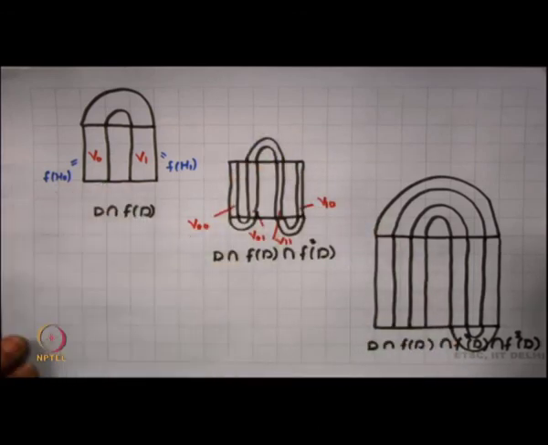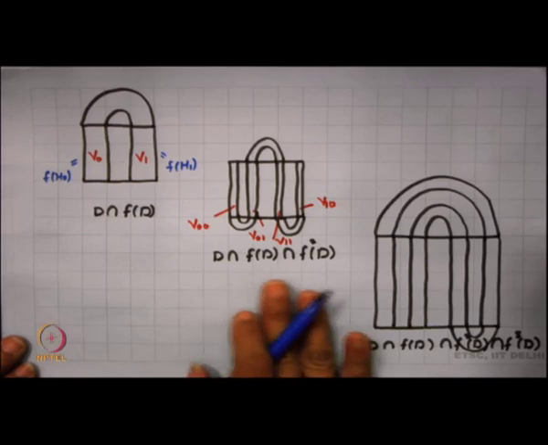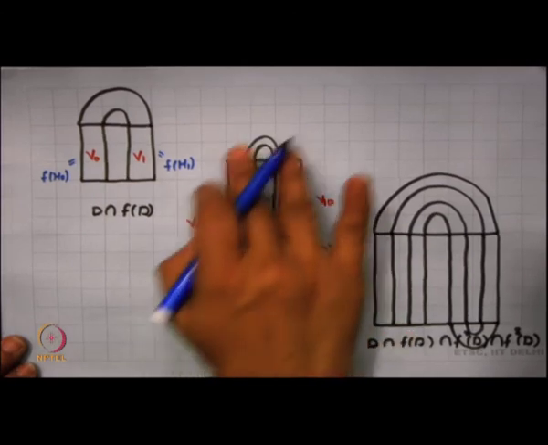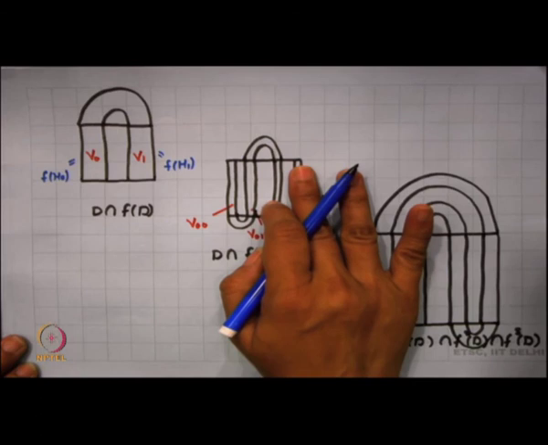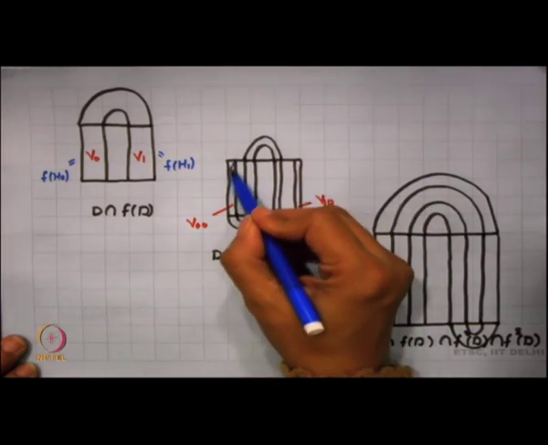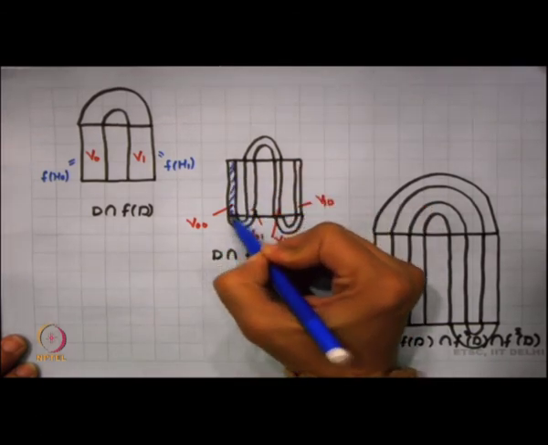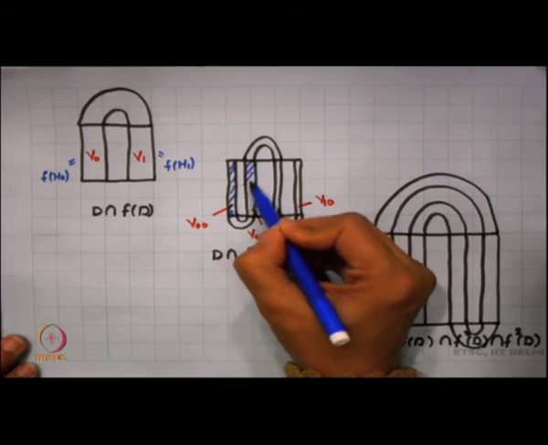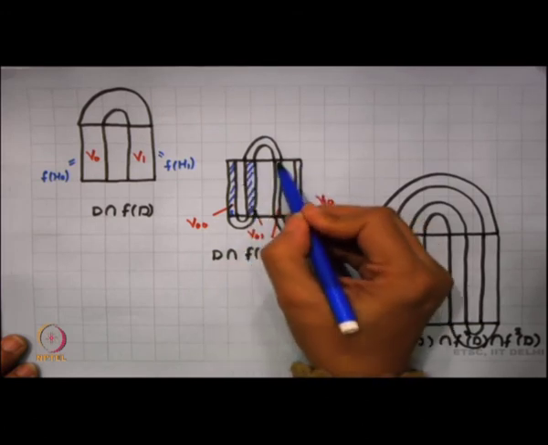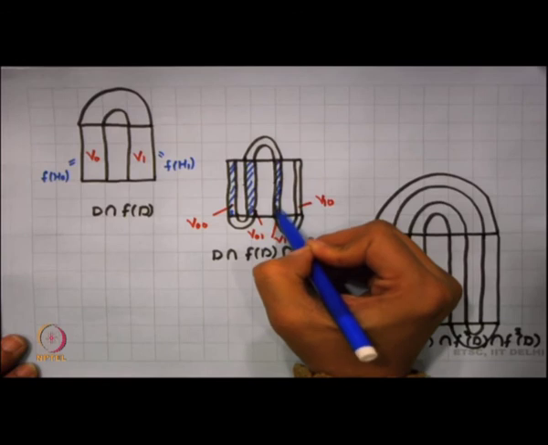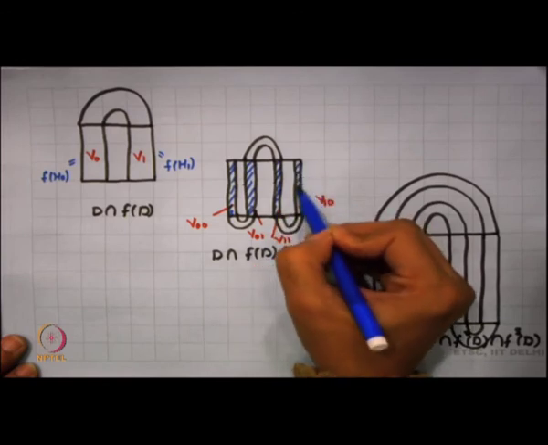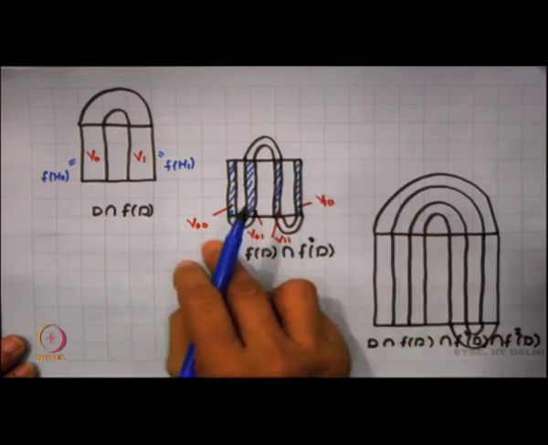In D intersection F D intersection F square D, I get 4 vertical rectangles. These are the 4 vertical rectangles that you can get here: one, another, the third and the fourth, and I can name each by where it is coming from.